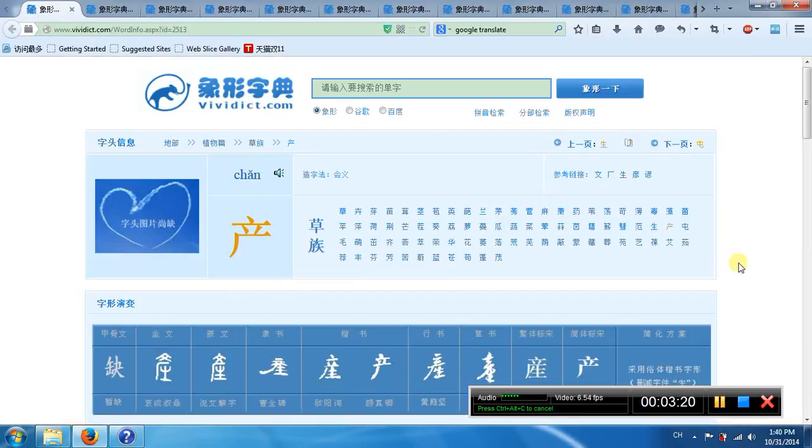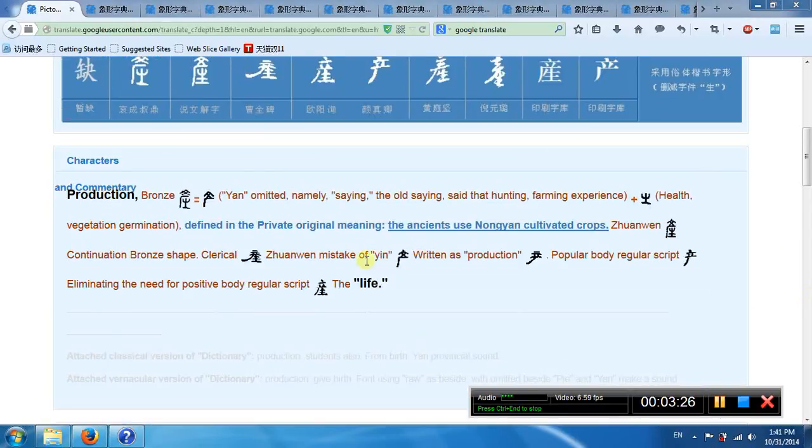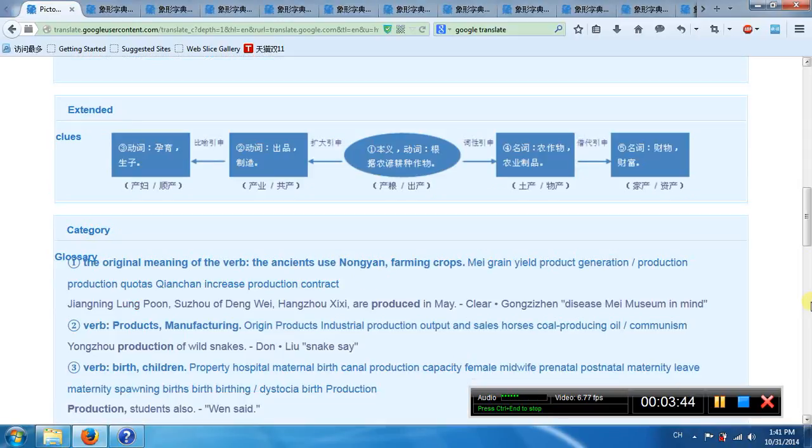This is another Chan. It means produce. See, this top part means seeing, hunting, farming experience. The bottom part means vegetable generation. So they use the experience to cultivate crops, to produce.